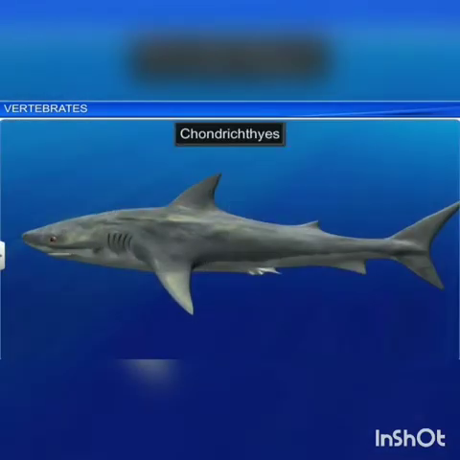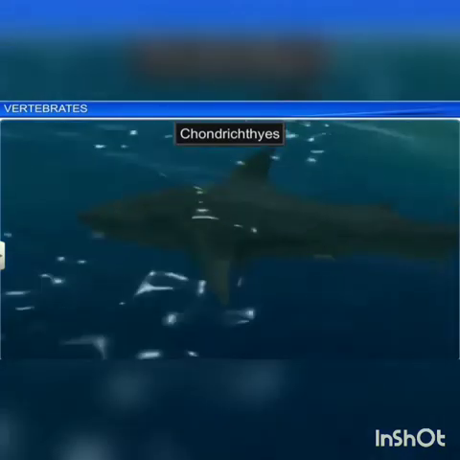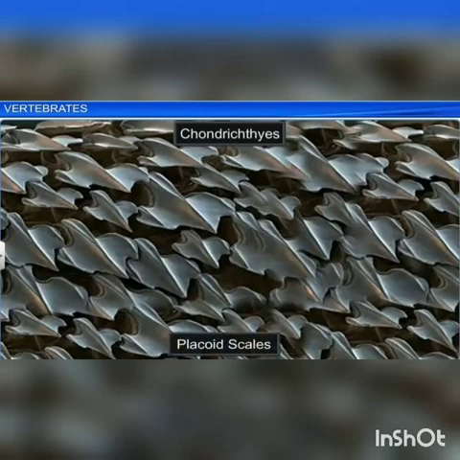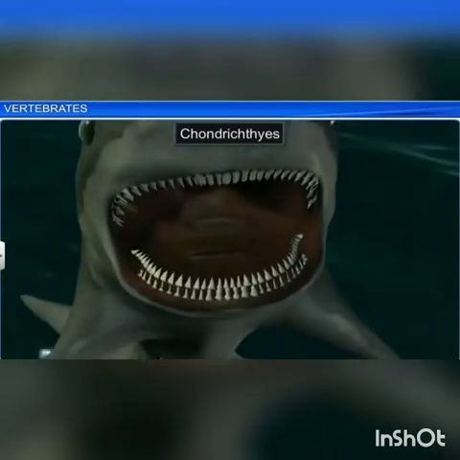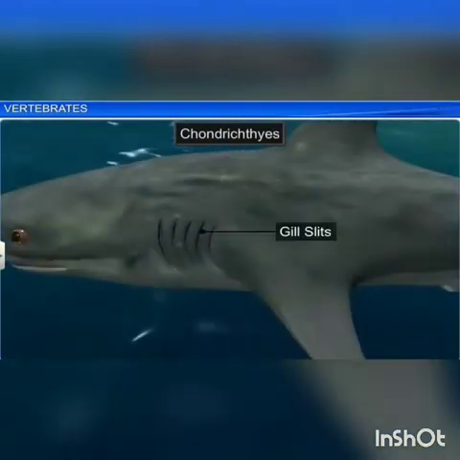It's called Chondrichthyes. Chondros means cartilage. Ichthys means fishes. So the notochord is persistent throughout life in these cartilaginous fishes. Skin is very tough, with dermal placoid scales, and the caudal fin is heterocercal. They are marine with cartilaginous endoskeleton, and the mouth is located ventrally and the teeth are modified placoid scales.